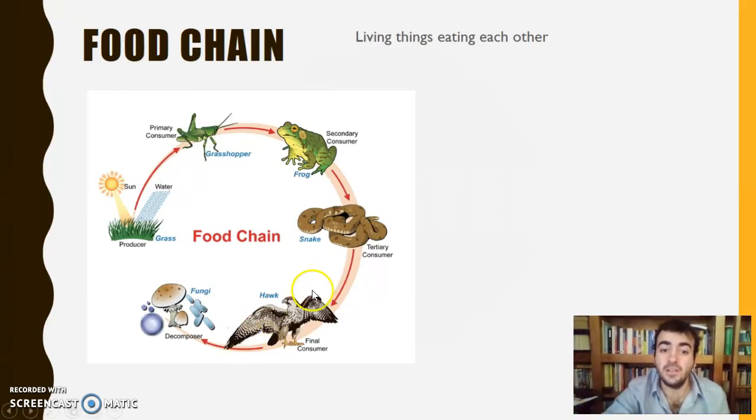No tiene por qué haber tertiary. Puede haber, for example, primary, secondary, and final. Por ejemplo, ¿vale? En una food chain que sea un poquito más corta. Okay, that's okay. Now, let's see another type of relationship between animals.